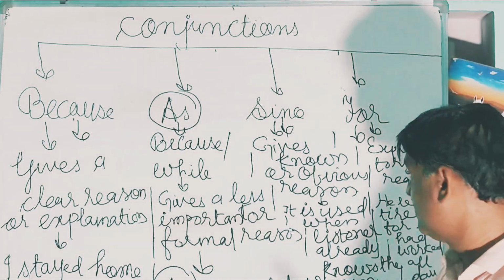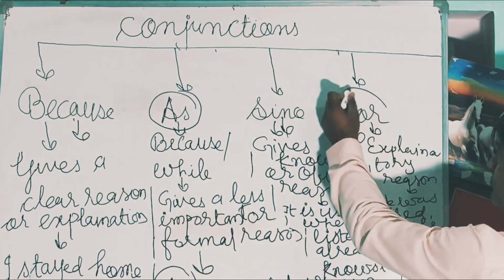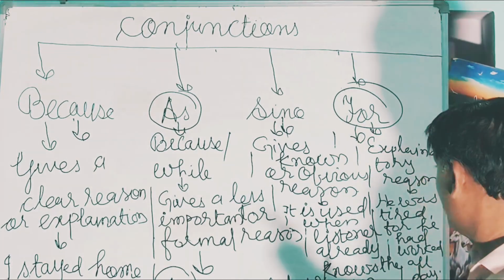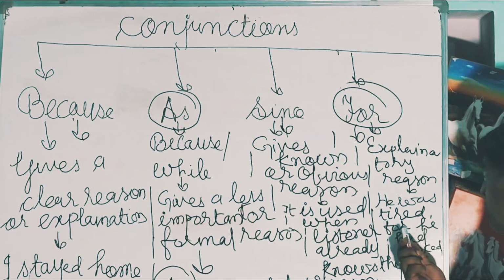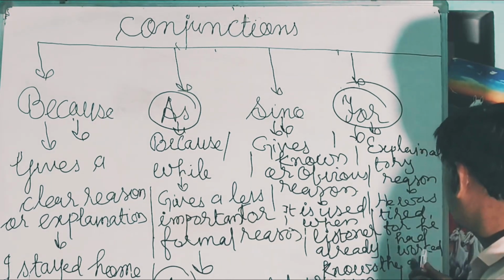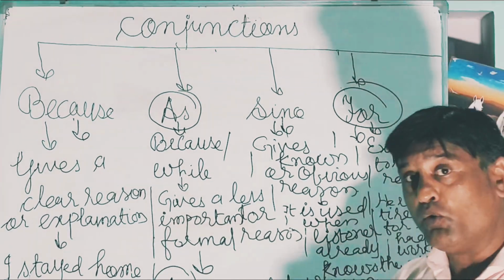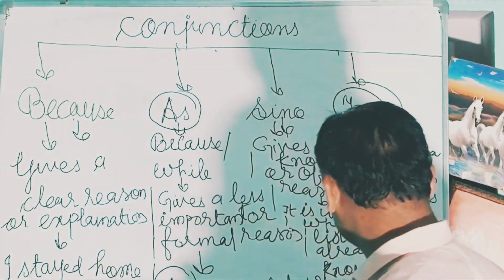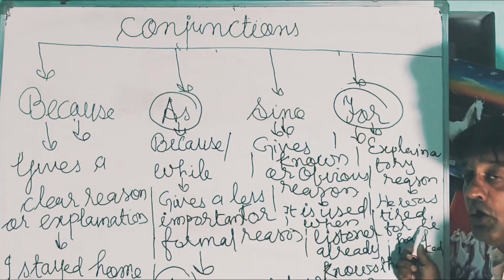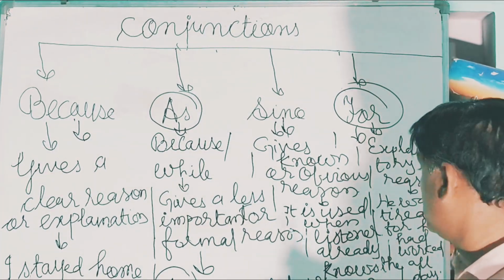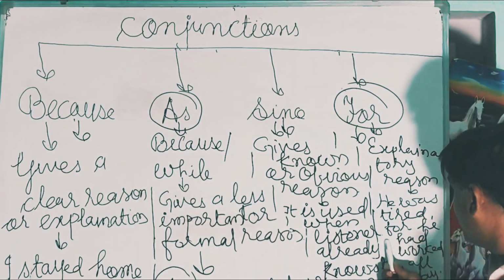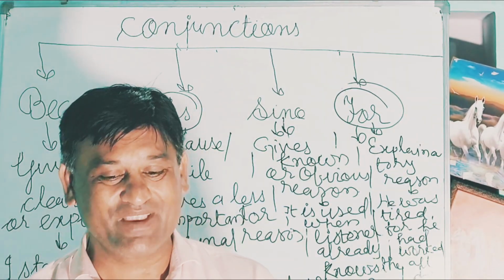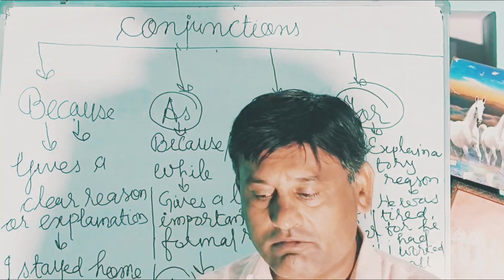Remember, for is also used for reason. See, he was tired for he had worked all day. He was tired because he had worked very hard all day. So here the explanation is there for the reason, and the emphasis is more on the explanation than the reason.